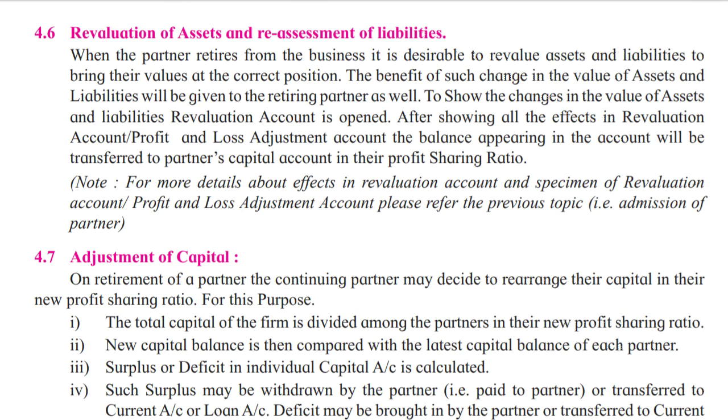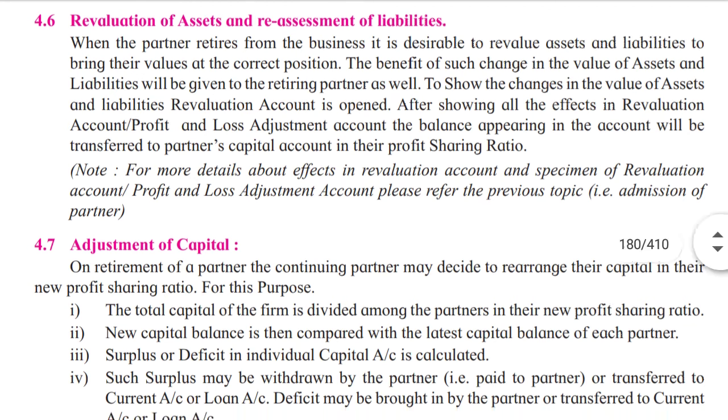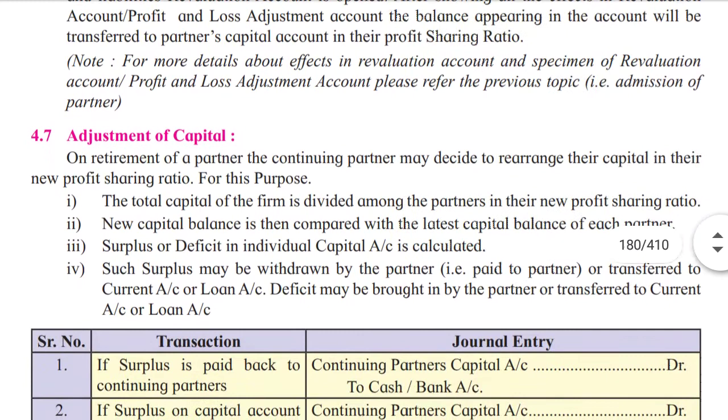After showing all the effects in the revaluation account, profit and loss adjustment account, the balance appearing in the account, meaning the difference, will be transferred to partners' capital accounts in their profit sharing ratio. Whatever the profit sharing ratio they have, in that ratio we have to distribute it.